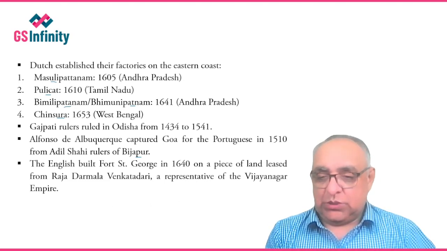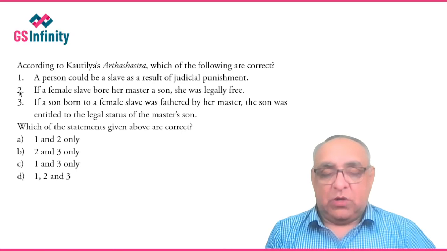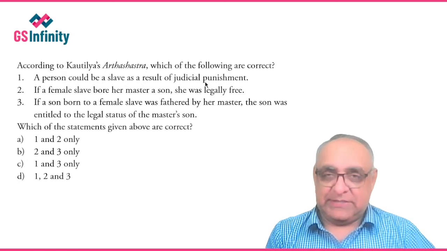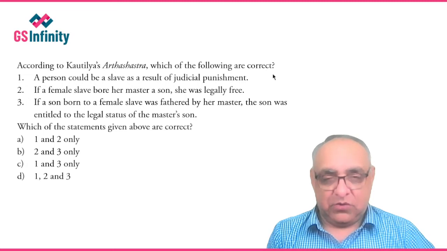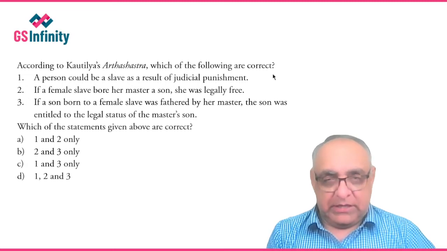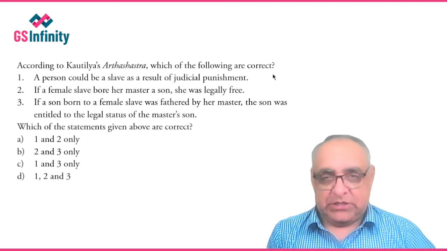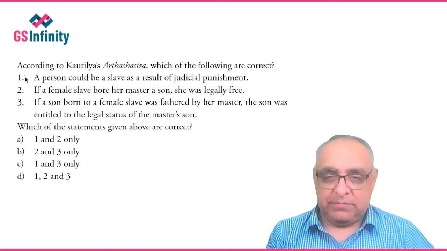So the next question. According to Kautilya's Arthashastra, which of the following are correct? A person could be a slave as a result of judicial punishment. Yes, there were many methods of becoming a slave in Kautilya's Arthashastra, and one of those was judicial punishment. So this statement is correct.